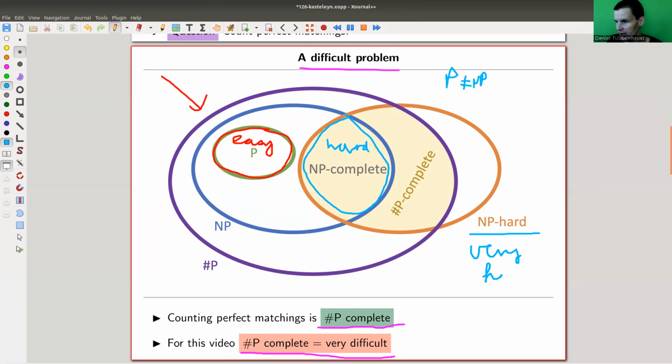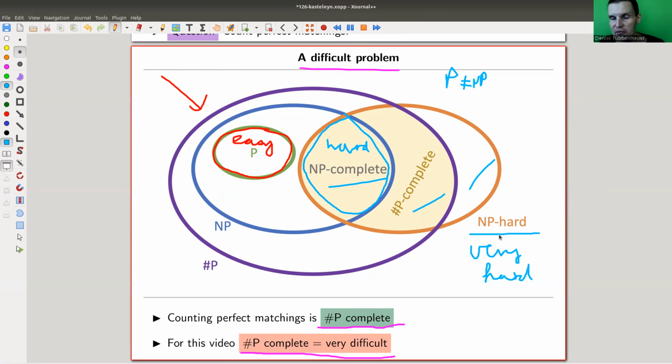And sharp P, you could think of it as being more difficult than NP complete, but maybe not as difficult as NP hard. But it's still very difficult. So difficult, very difficult, extremely difficult, if you want. And P is just easy. Anyway, in complexity theory there are many of those classes because we need to make sure what time growth rate of algorithm you're talking about. And this one is pretty tough.